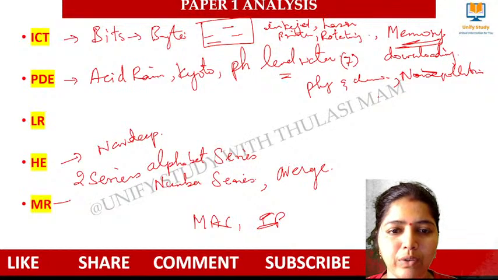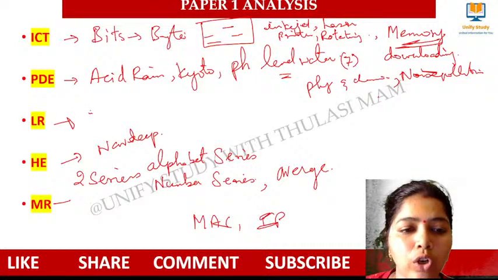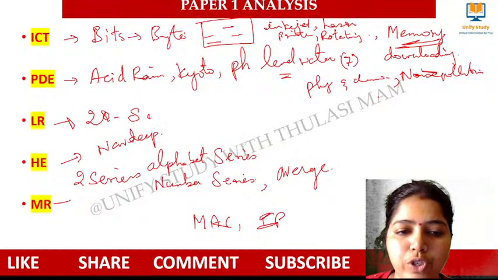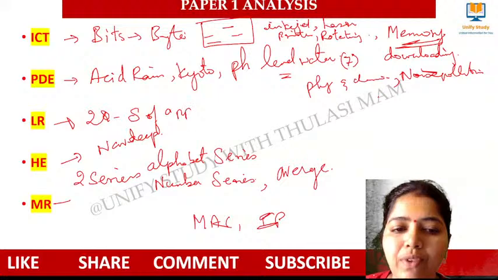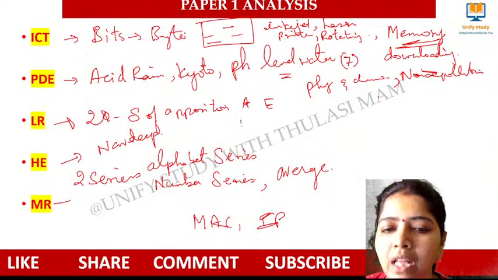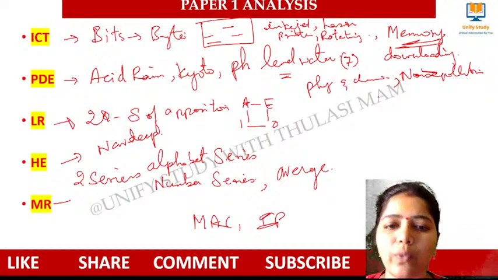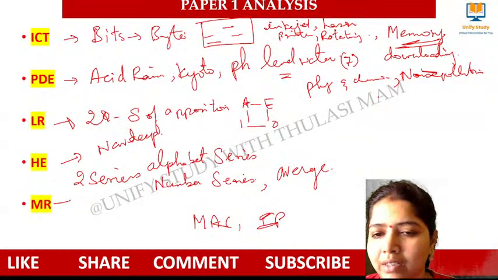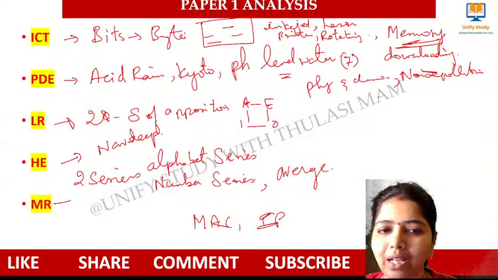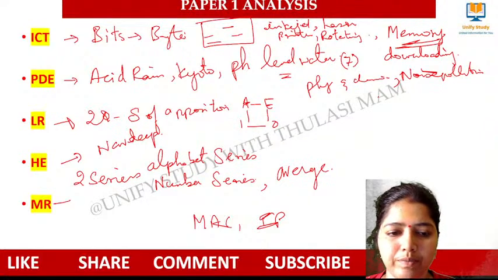With respect to logical reasoning, yes, very, very important. We have got two questions from square of opposition. Two questions from square of opposition. Don't forget that AEIO table. Don't forget that image. Try to draw it when you get into the examination hall. So that definitely we are getting questions, right? So kindly go through that, have that table in your mind. Okay, that image. Yes, logical reasoning, we have got two questions.